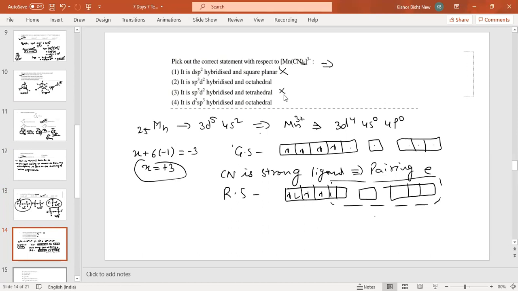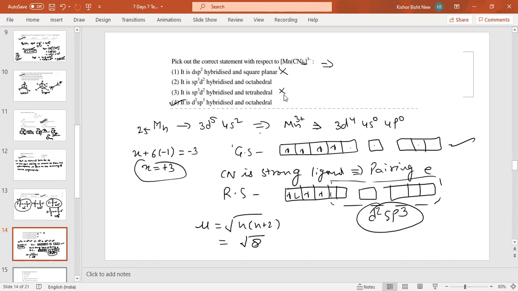This is d2sp3. Please remember here all the electrons will not be paired up because we need only one more empty orbital. So mu is equal to root n into n plus 2, that is root 2 into 4. Now we can calculate. So our option is octahedral, but hybridization is d2sp3. So option is 4.